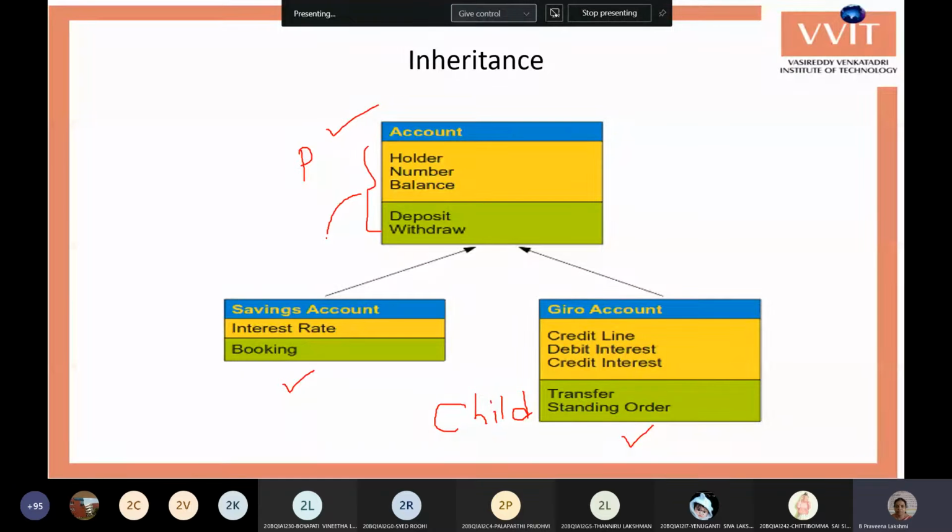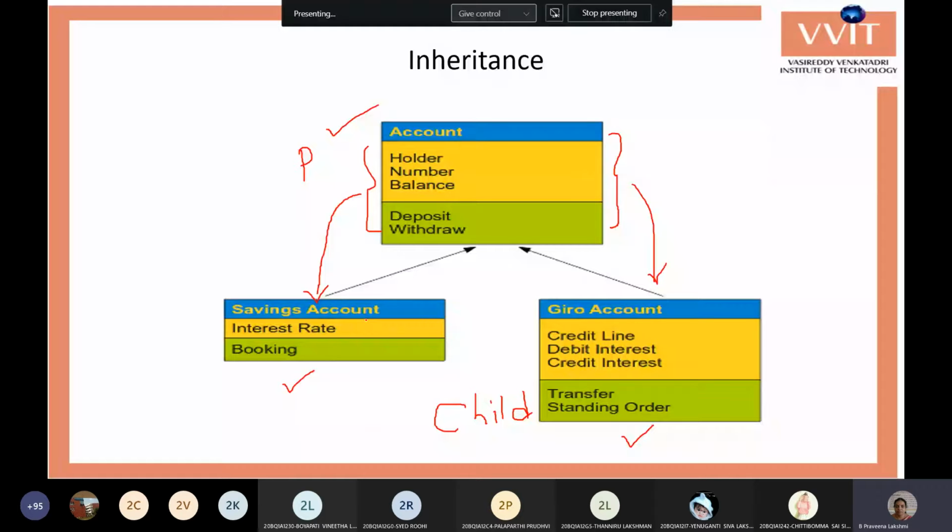The savings account gets the variables holder, account number and balance, these three variables, and the deposit and withdraw functions. Those five variables and functions come to the savings account class. Additionally, it has one more variable, the interest rate, and one more function, booking.